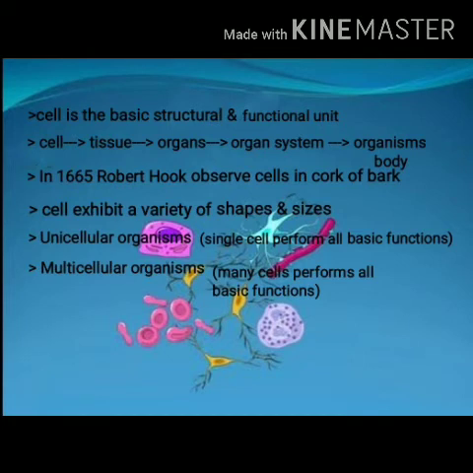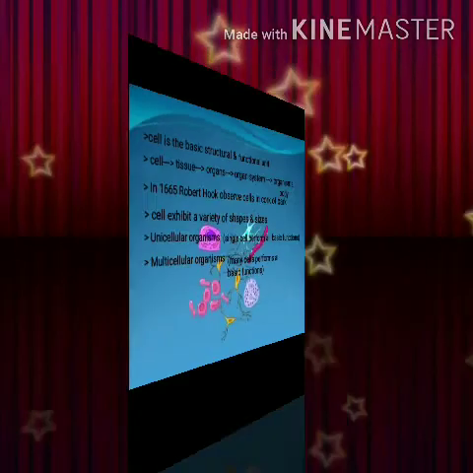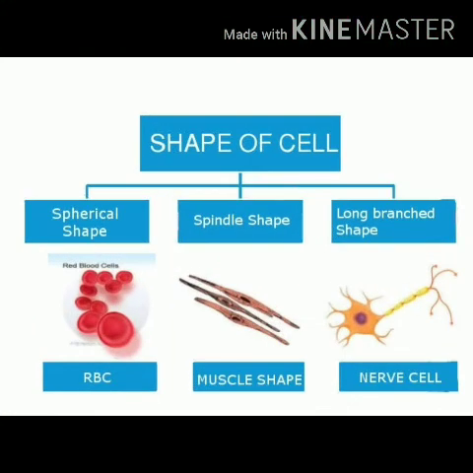And what else had we learnt? Yes, in a unicellular organism, the single cell performs all the basic functions, which are performed by a variety of cells in multicellular organisms. Now, we will continue with variety in the shape of cells. Cells are of different shapes in the bodies of multicellular organisms so that they can perform different functions. For example, red blood cells are spherical in shape. Muscle cells are spindle shaped. Spindle shaped means pointed at both the ends, whereas a nerve cell is long and branched.